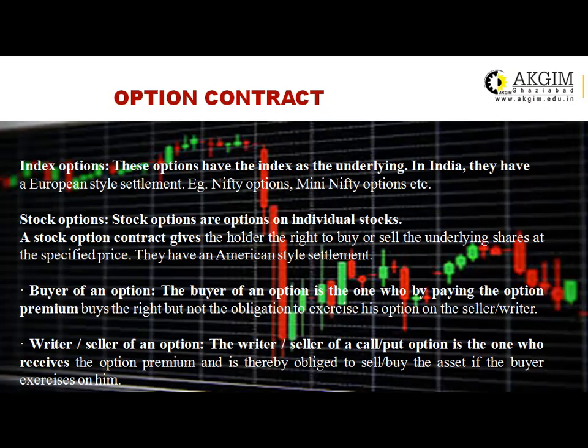Then again, the buyer of an option. The buyer of the option is the investor who, by paying the option premium, buys the right, but there is no obligation to exercise his option on the seller or the writer. Then the writer or the seller of an option. The writer or the seller of a call or a put option is the one who receives the option premium and is thereby obliged to sell or buy the asset if the buyer exercises on him.